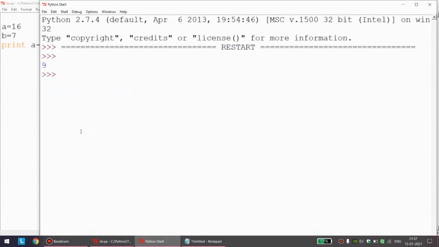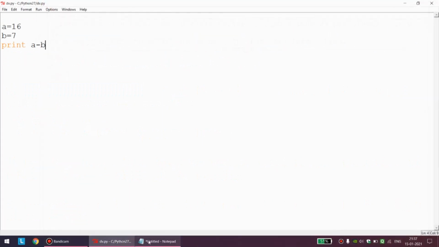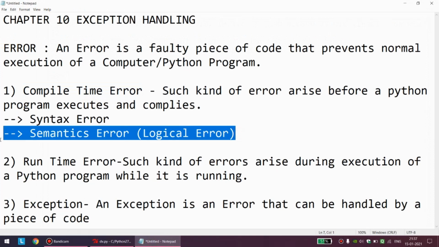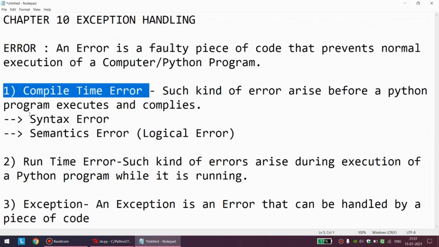That is why I gave you the hint in the first place that I do not personally feel that semantics error should be a type of compile time error, but because I am following the textbook, I am following the same approach. Okay, no problem, you can write the explanation of the same.